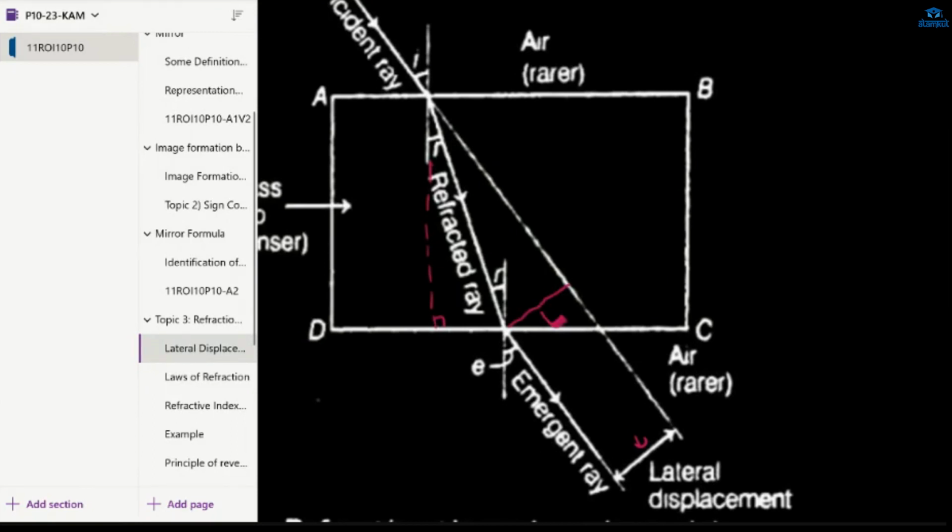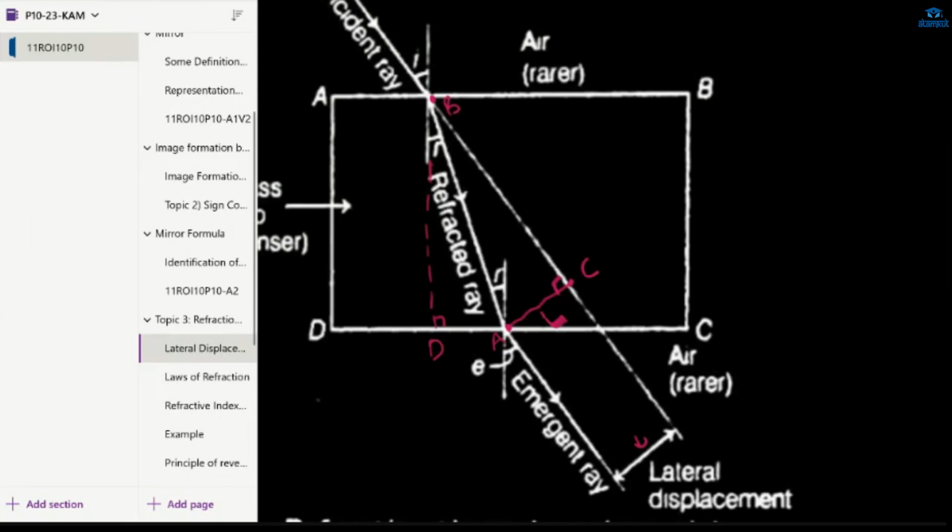So how to calculate it? This is 90 degree. This is 90 degree. Let us name these points. Let this point be A, this point B, this point C, and then this point D. Fine.